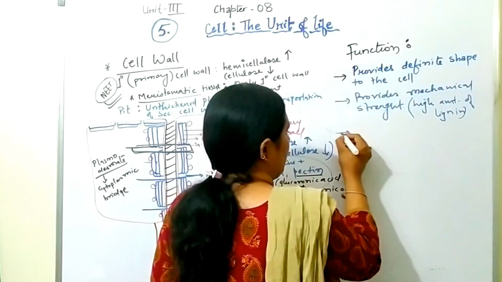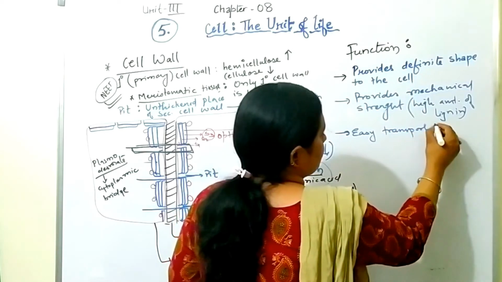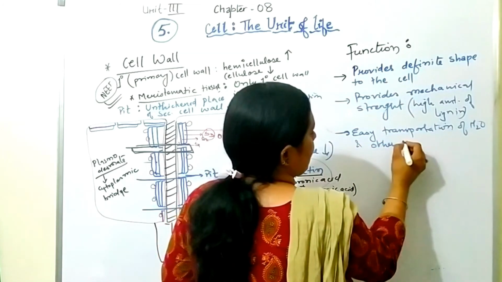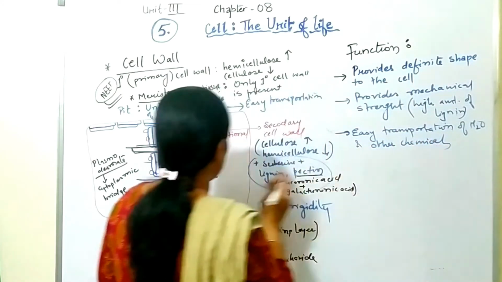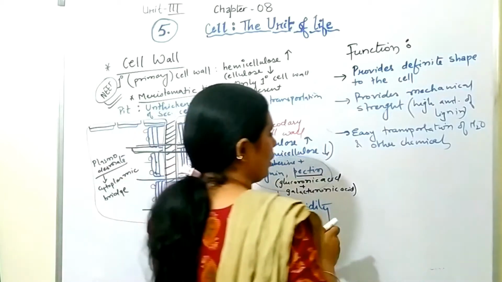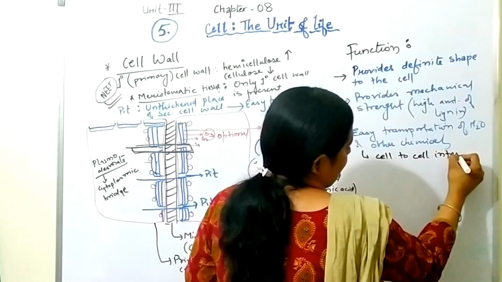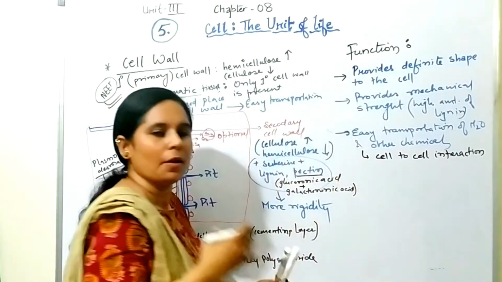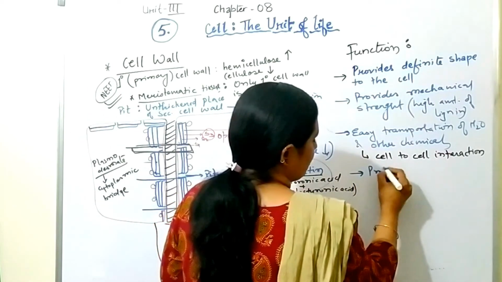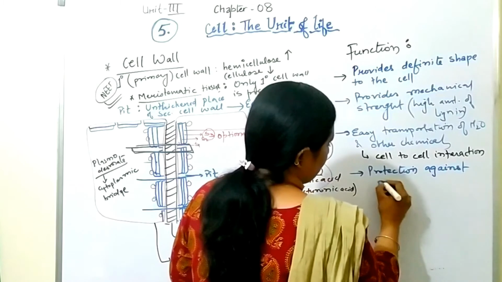Okay. The next one is easy transportation of water and other chemicals. Fine. So you can see here the pits are there, which provide the easy transportation. You can also call it as cell to cell interaction, because how cell is interacting with each other by such transportation. Next, protection against pathogen.